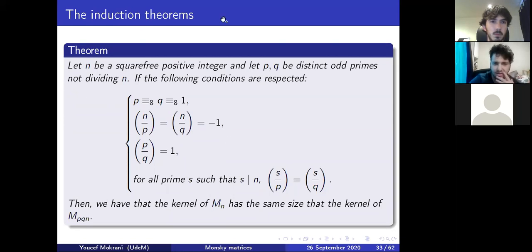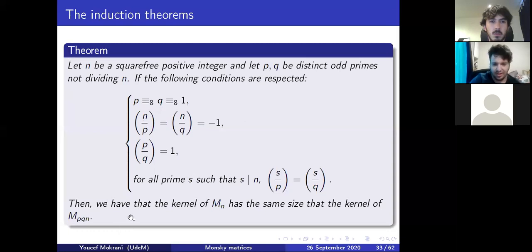What we call induction theorems is that, for example, if n is an integer and p, q are distinct odd primes not dividing n, if p and q are congruent to 1, if n is congruent to the same thing, if n is not a square either mod p or q, and if p is a square mod q, if I add the conditions that every prime dividing n is either a square in both or not a square in both p and q, then we have that the kernel of the matrix of Mn is of the same size as that of MPQN.